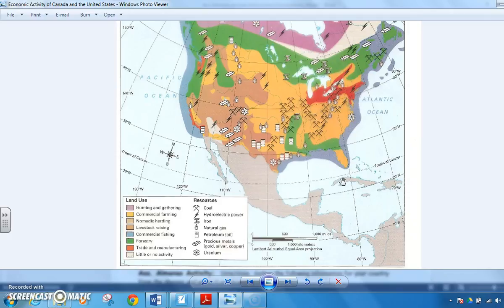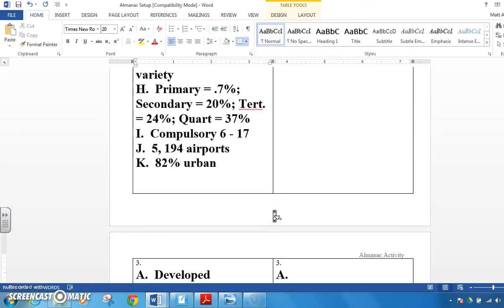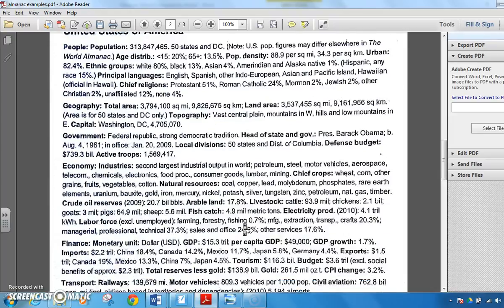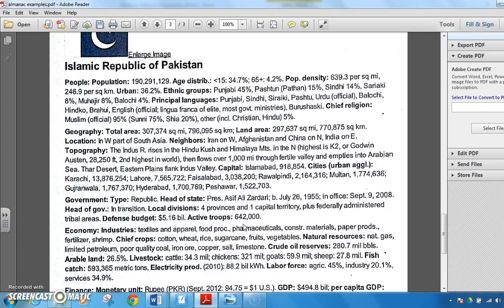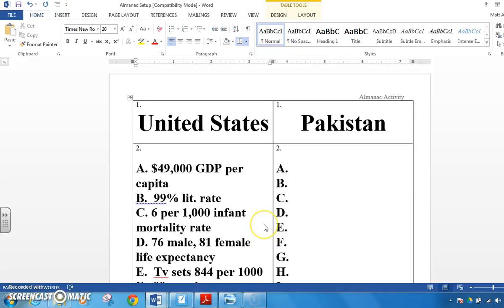So I wanted to squeeze that in there, but for now, I think you've got an idea of how you do your Almanac entry. You've got your papers, so ask for that Pakistan work, which is going to look like this, that you can start going through and taking a look at, right? And then make sure that you're filling in your entry for Pakistan now. Good luck, everybody. I hope you do well on this.